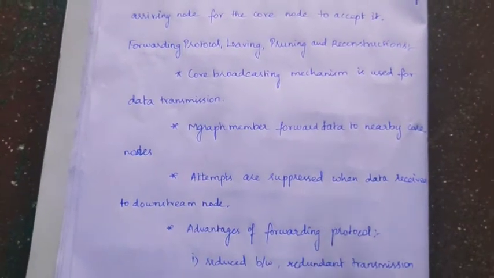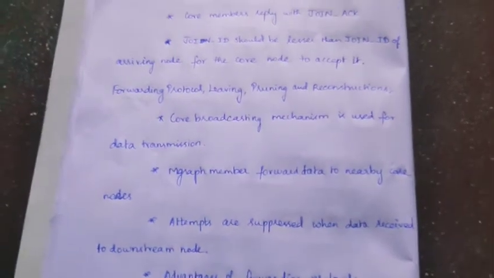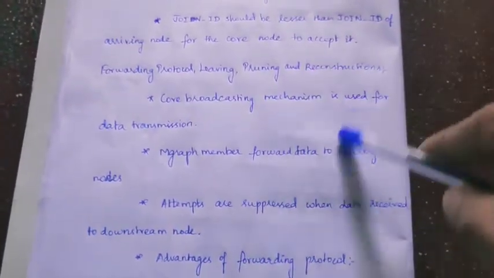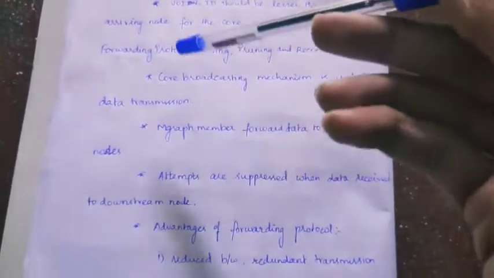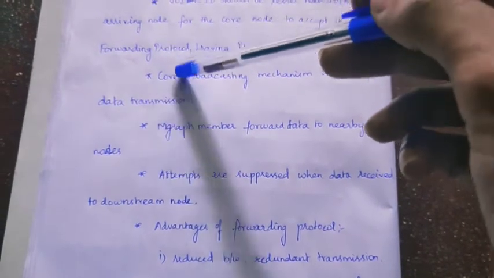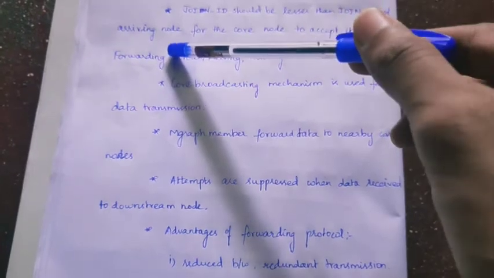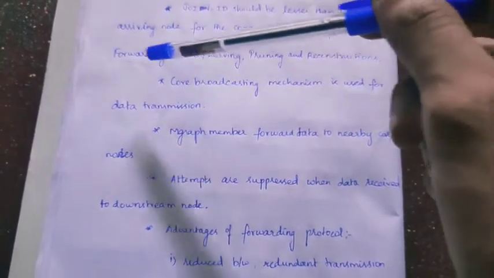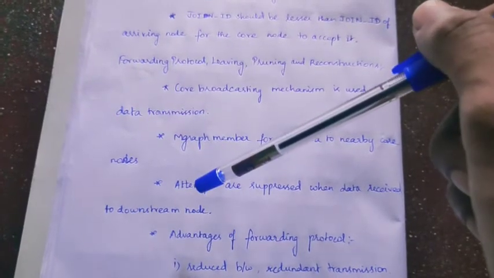So next is the forwarding protocol, and leaving, pruning, and reconstruction, all of them combined in a single step. The forwarding protocol mainly follows the same core broadcasting mechanism. That is, one source sends the data packet as a broadcast message to every node below that source node.